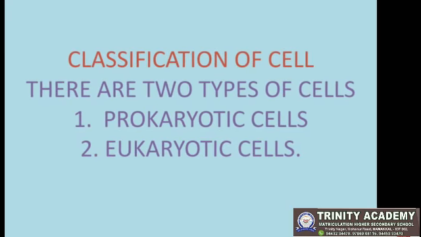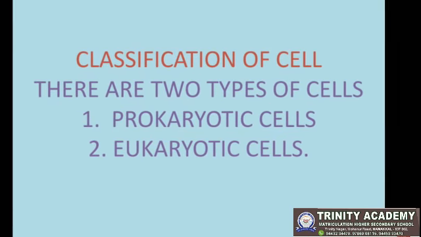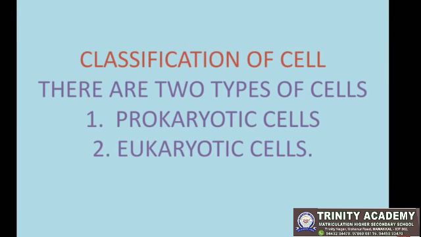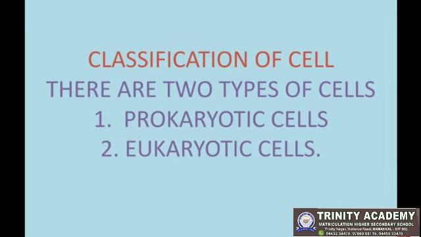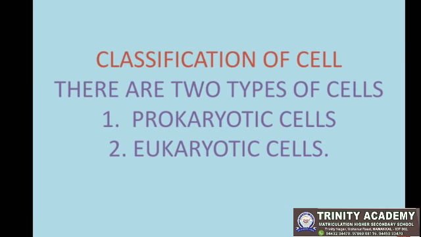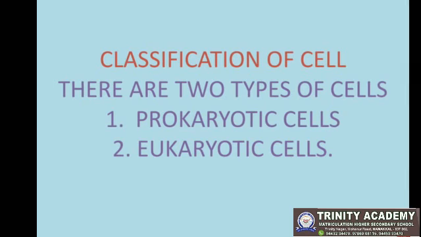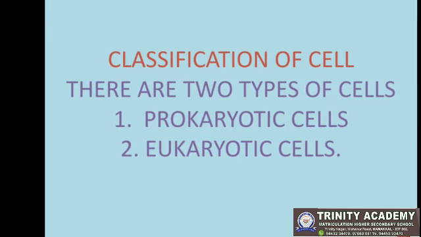The next one is classification of cell. There are two types of cells. First one is prokaryotic cells and second one is eukaryotic cells.